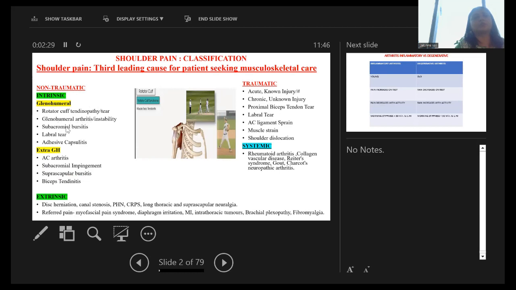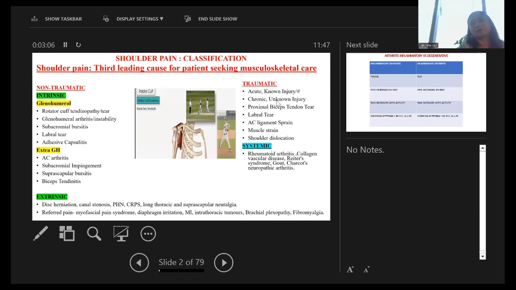Glenohumeral causes are rotator cuff tendinopathy and tear, glenohumeral arthritis or instability, subacromial bursitis, labral tear, and adhesive capsulitis. Extraglenohumeral causes are acromioclavicular arthritis, subacromial impingement, suprascapular bursitis, and biceps tendinitis. Extrinsic causes are disc herniation, canal stenosis, post-herpetic neuralgia, complex regional pain syndrome, long thoracic and suprascapular neuralgia, and referred pain, myofascial pain syndrome, diaphragm irritation, myocardial infarction, intrathoracic tumors, brachial plexopathy, and fibromyalgia.